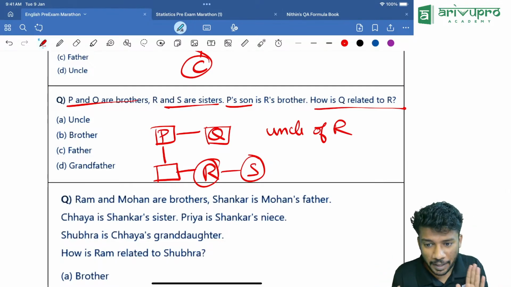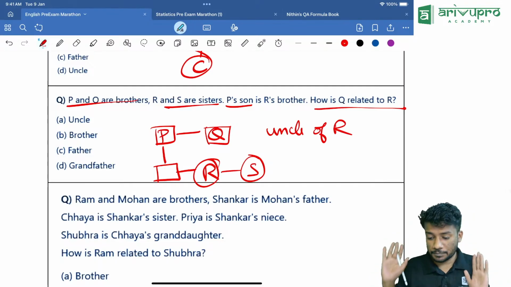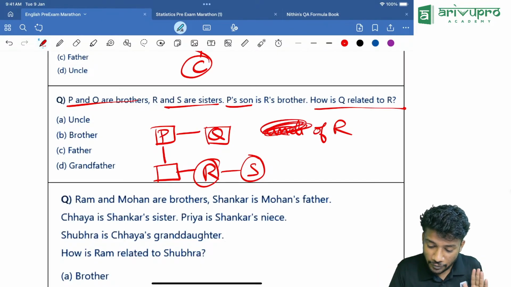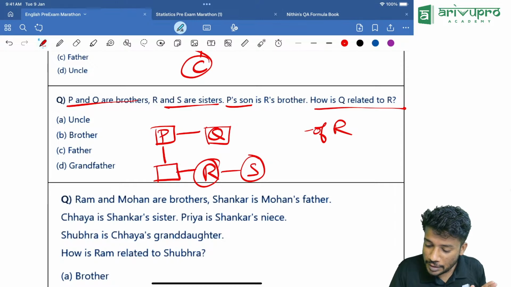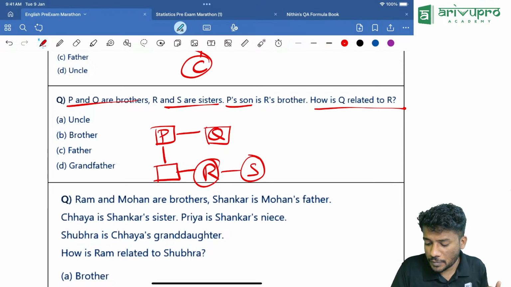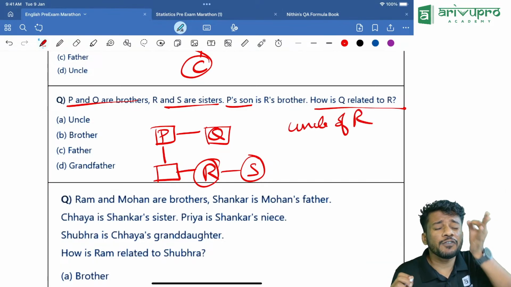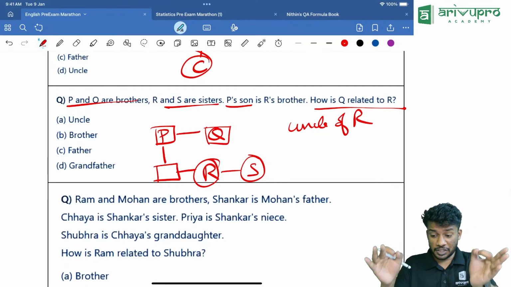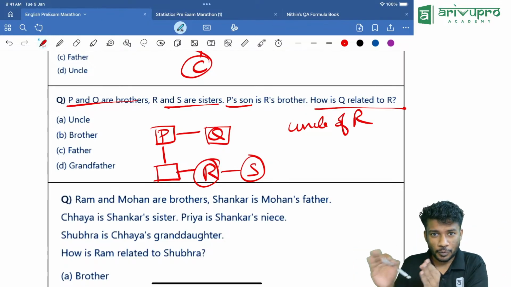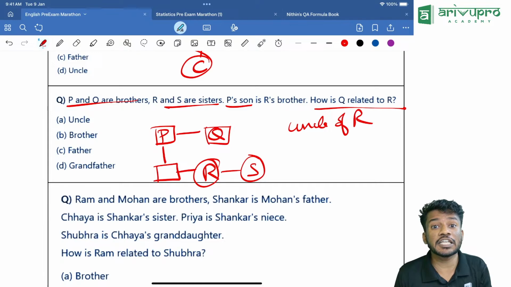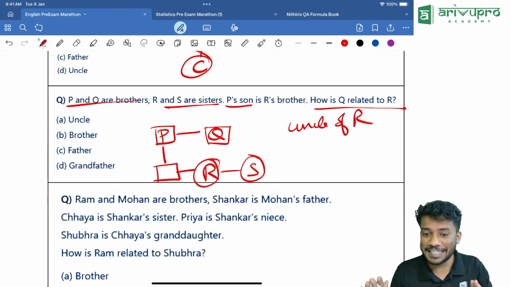Always keep this in mind. You might have a doubt. Q is the uncle of R. That's correct. What is the question? How is Q related to R? Uncle of R. Now, if you have any doubt regarding the blood relation, like who is related to whom, some people will say niece. Answer is wrong. Niece is not the answer.